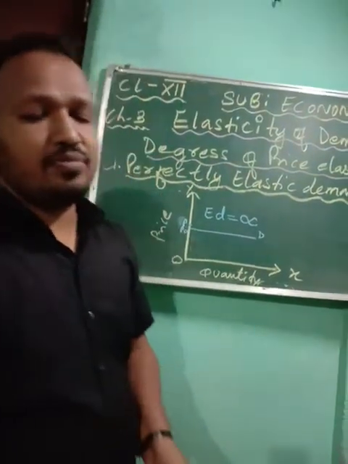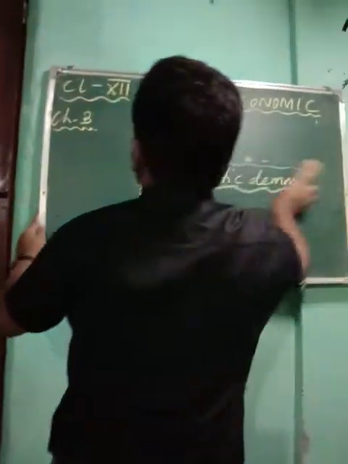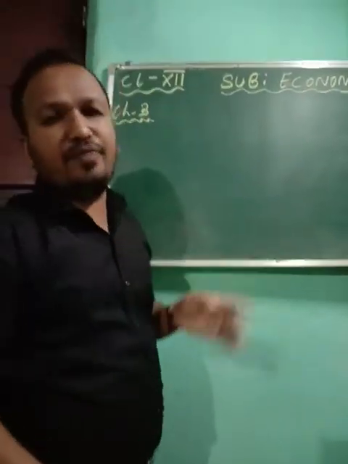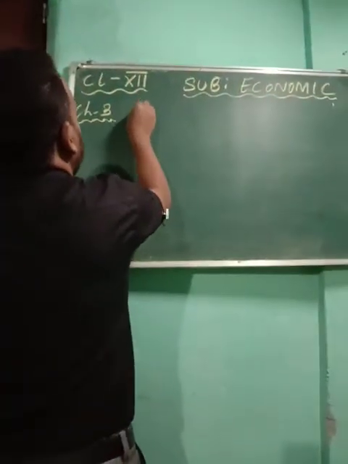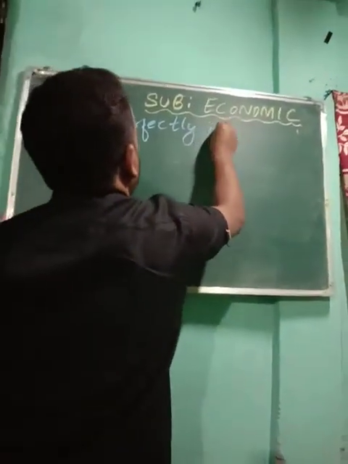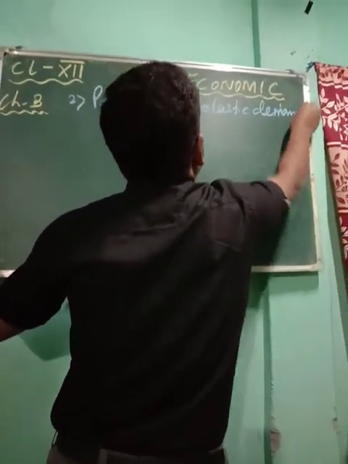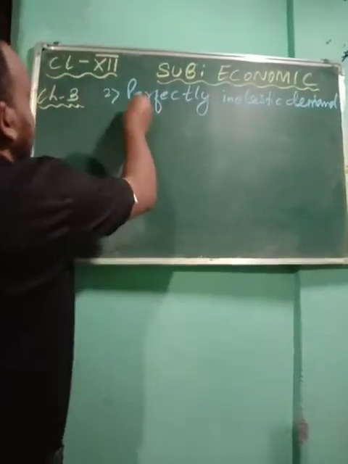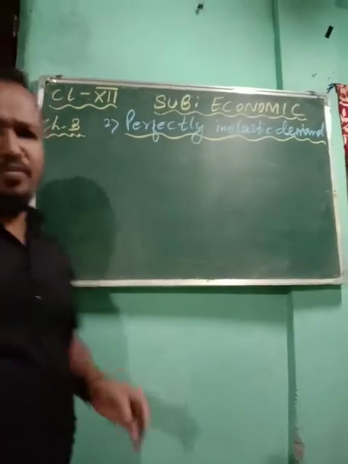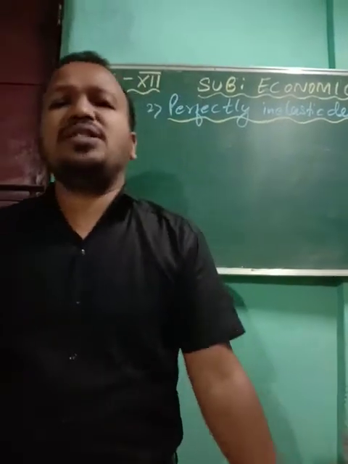Now we are going to do the second one, that is perfectly inelastic demand. We have done perfectly elastic demand just now, so this one automatically will become easy.